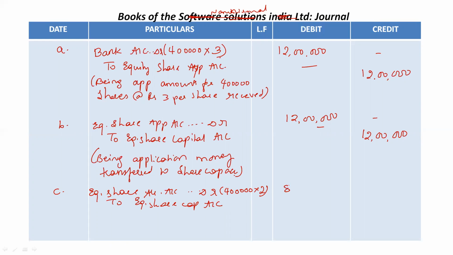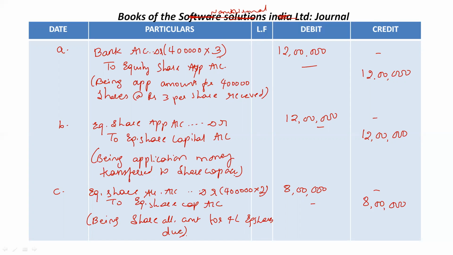So in total, company is asking to pay 8 lakh rupees during allotment. Write narration: equity share allotment money or amount for 4 lakh equity shares due.